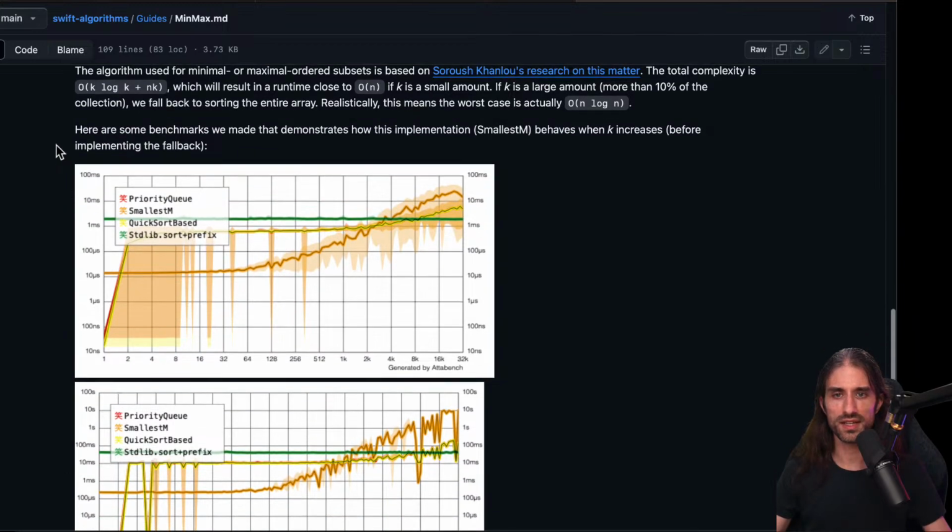So there is some benchmark that shows how the implementation, smallest m, behaves when k increases. So sort plus prefix is a flat line. That makes sense because it shouldn't change. Quick sort based is the yellow one. Okay, and so it shows that for small numbers it does go faster, except for very small numbers of k, and then at some point it would indeed be more expensive than doing a sort, and you can see the lines crossing here. Okay.